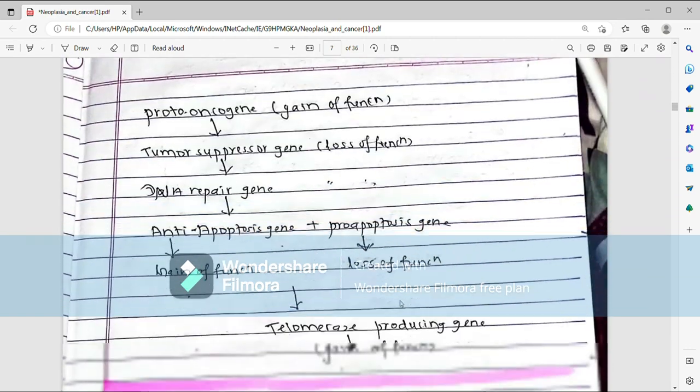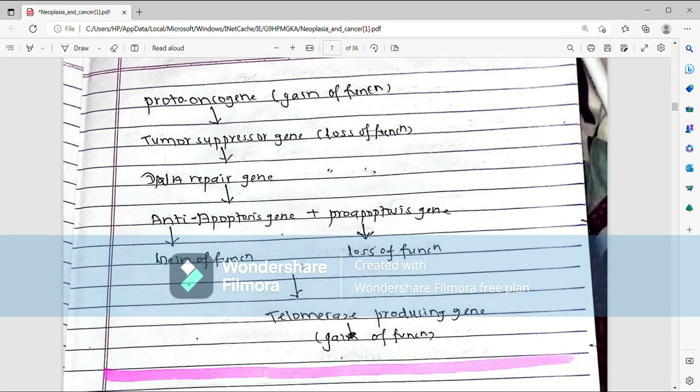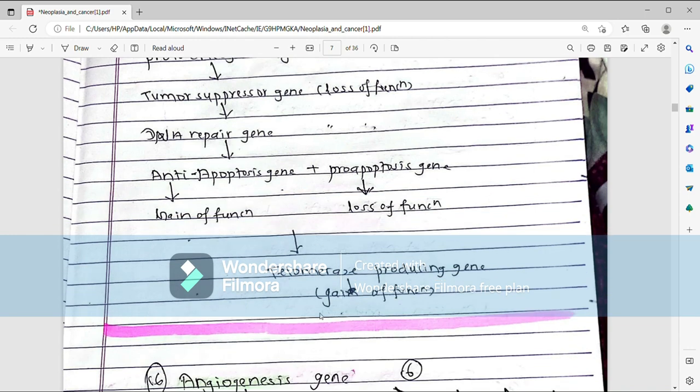Now, let us summarize. Proto-oncogene, gain of function mutation; tumor suppressor gene, loss of function mutation; DNA repair gene, loss of function mutation; anti-apoptosis gene, gain of function mutation; pro-apoptosis gene, loss of function mutation; and telomerase producing gene, gain of function mutation.